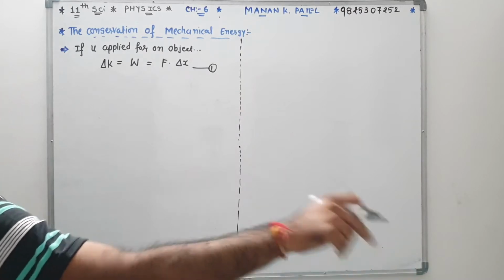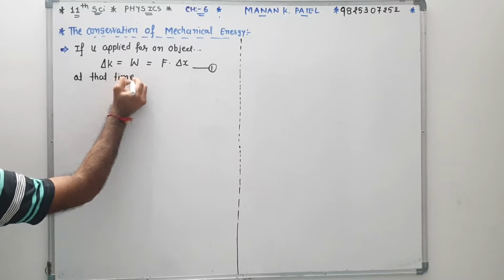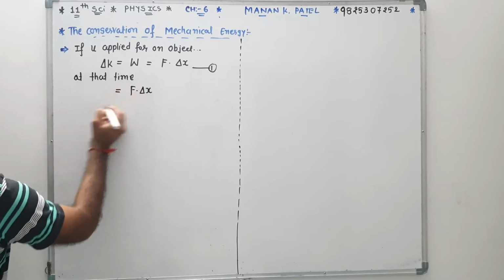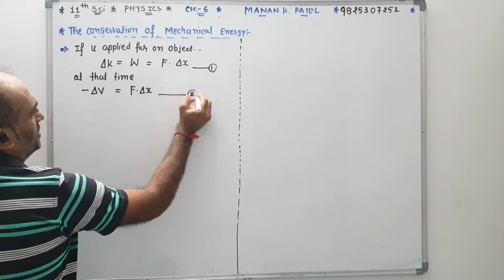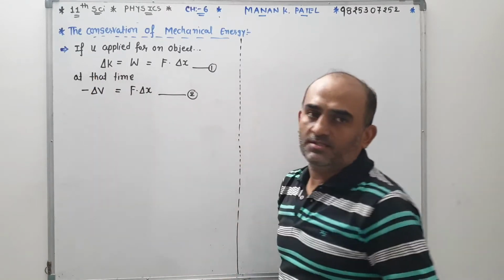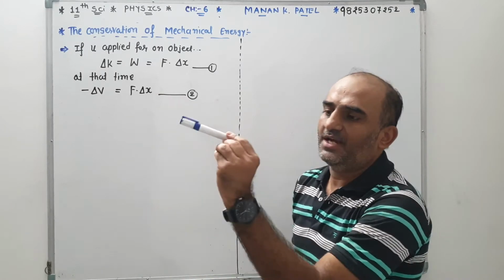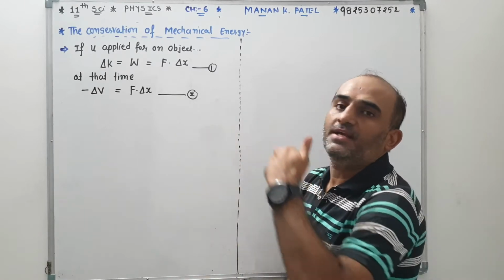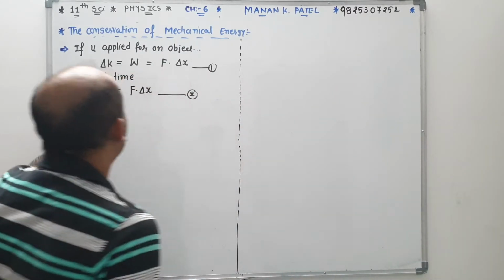But at that time, again, force into displacement is equal to minus delta V. That V is the potential energy, you know. But what is the difference? The main thing: delta K and minus delta V. Delta K, if kinetic energy is increased, suppose the object is in a stationary form and when we apply the force, the kinetic energy is increased and potential energy is decreased. So that's why we have to write a negative sign over here.